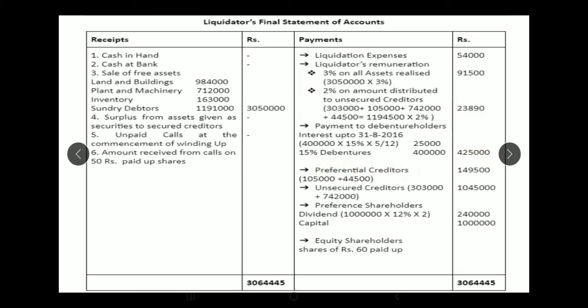Preferential creditors, as we have already discussed, 1,05,000 is given in the balance sheet. 44,500 is the tax due to the government, which is mentioned in the adjustments, so that will be 1,49,500. Unsecured creditors is 3,03,000 bank overdraft and 7,42,000 trade creditors given in the balance sheet, 10,45,000. So after making payment to unsecured creditors, we will go ahead with preference shareholders. So preference shareholders will be getting capital as well as dividend.